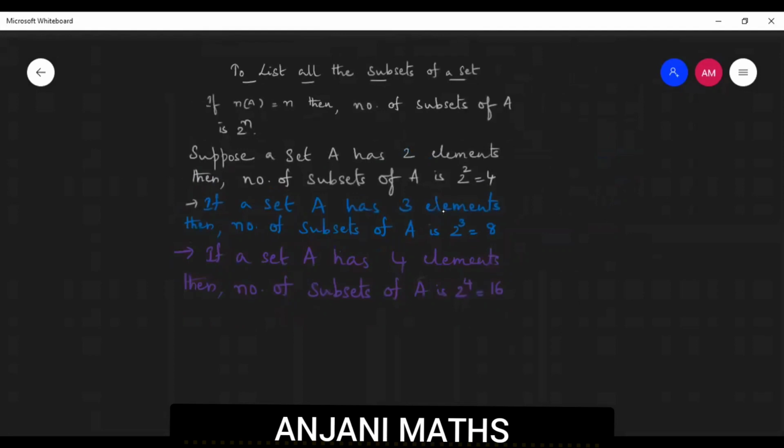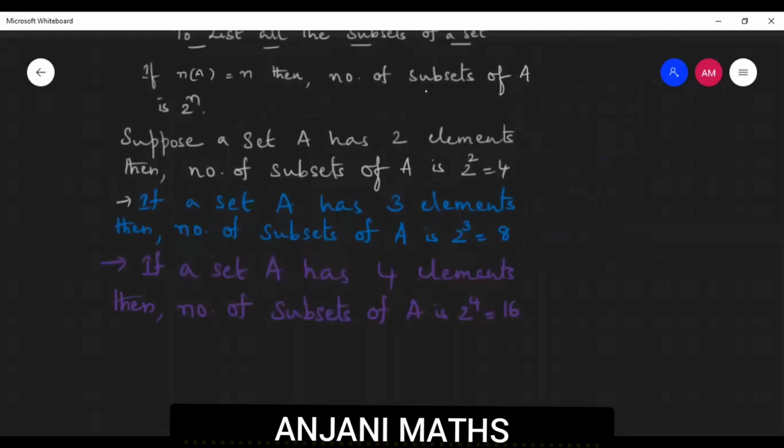So to list all the subsets of A in this concept, first we have to understand how many subsets a set has. So if the cardinal number of A is equal to n, then the number of subsets of A is 2 power n.